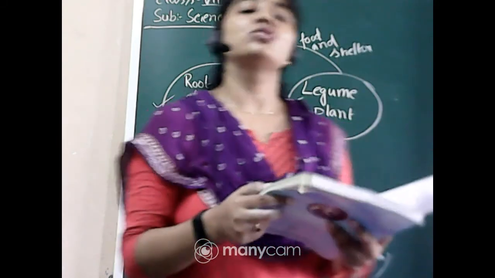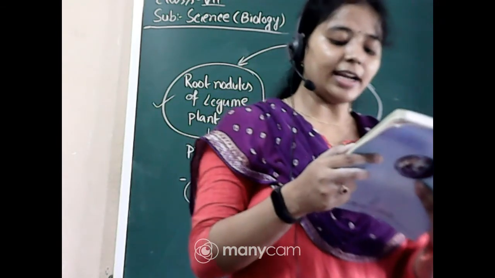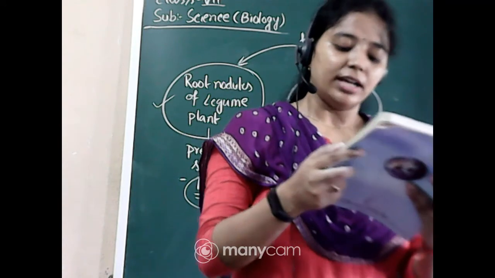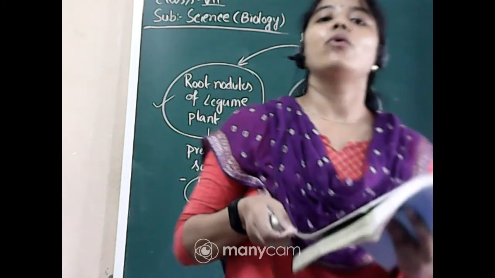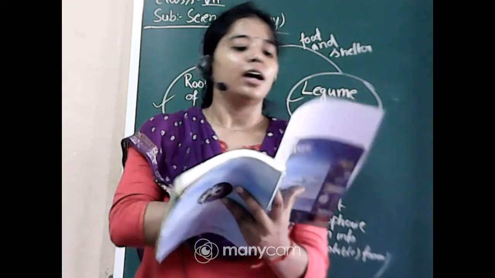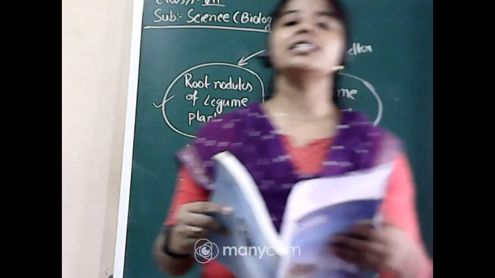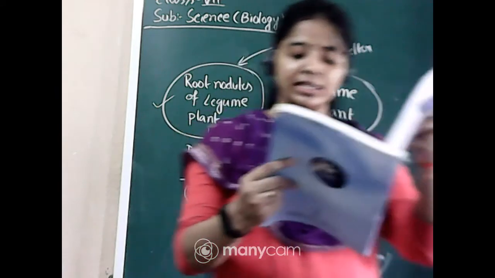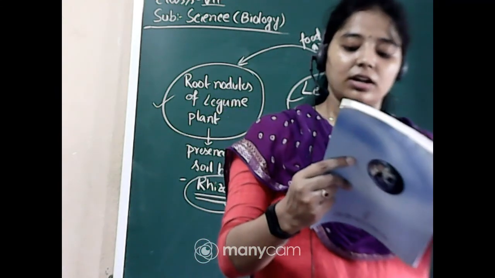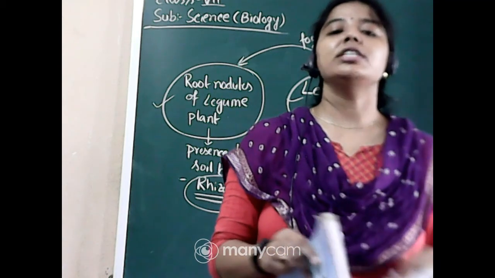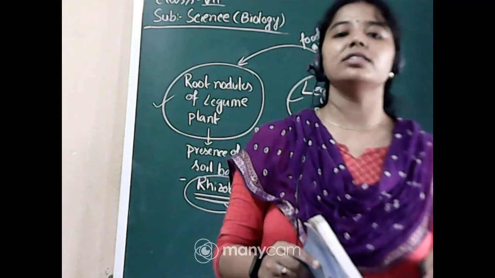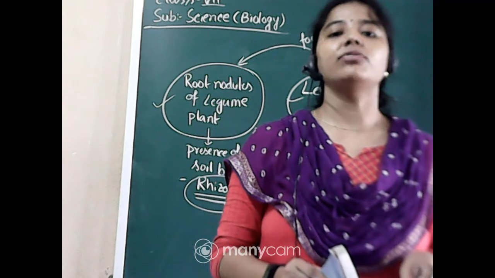So this is a great significance for farmers. Okay, so they are getting nitrogen whatever they require, and they can reduce the use of nitrogen as fertilizer where leguminous plants are grown. Which is the most significant here for the farmers?